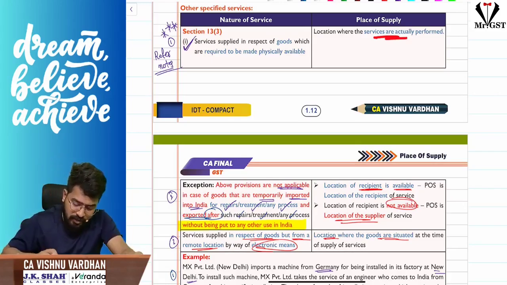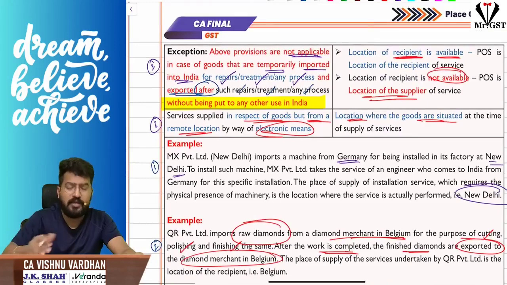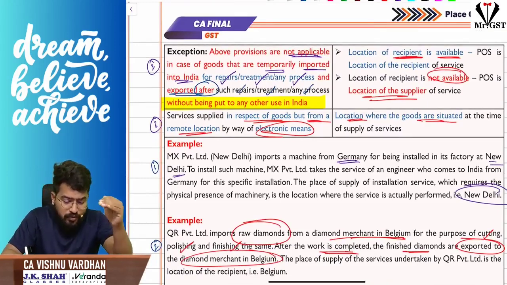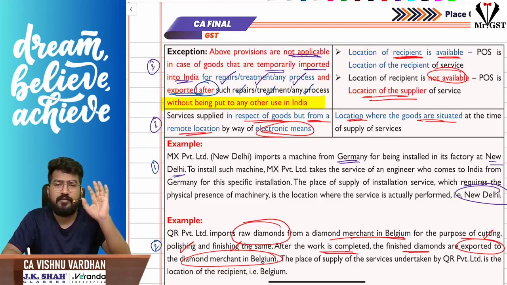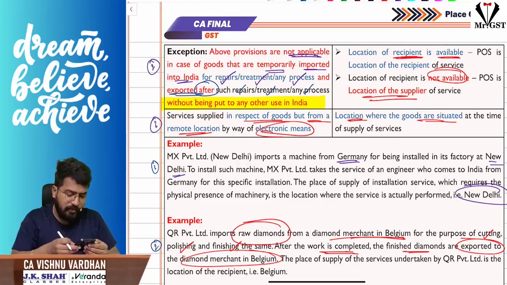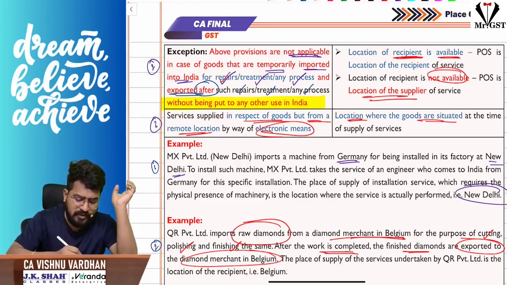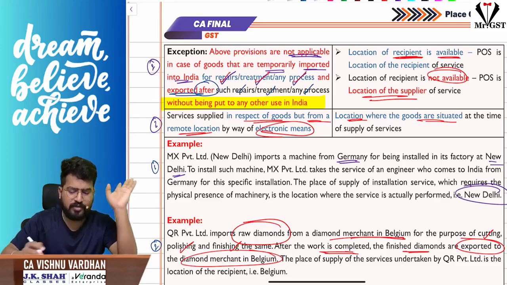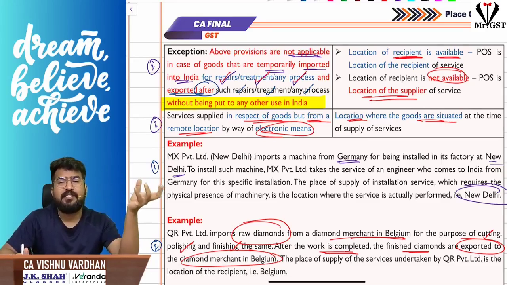But here there are exceptions. What is the exception now? Sir, if the goods are brought to India temporarily, that means they are imported to India temporarily for doing some repairs, some treatment or any process, and after that will be exported. For example, somebody from abroad sends diamonds to India to cut and polish the diamonds.